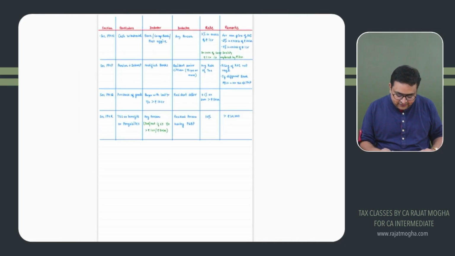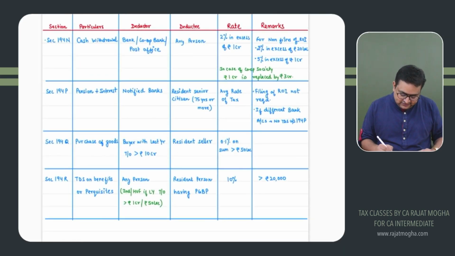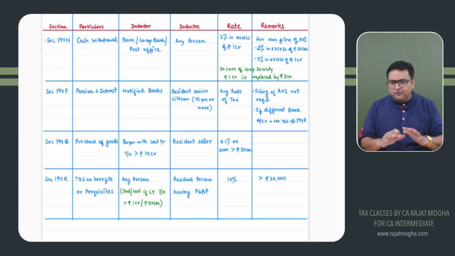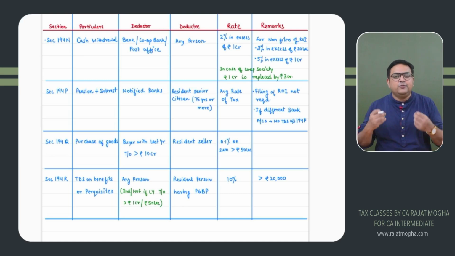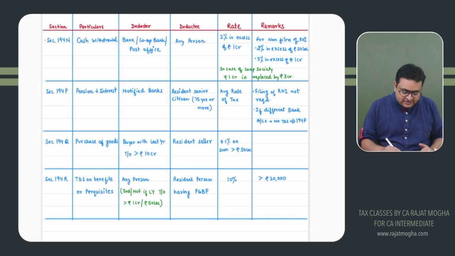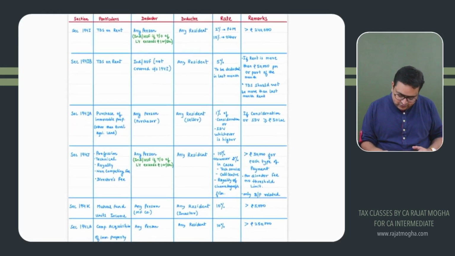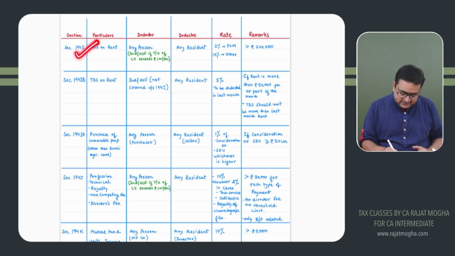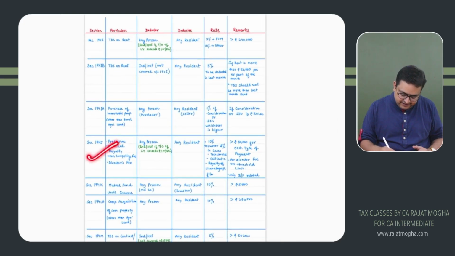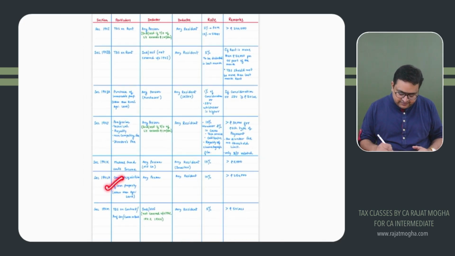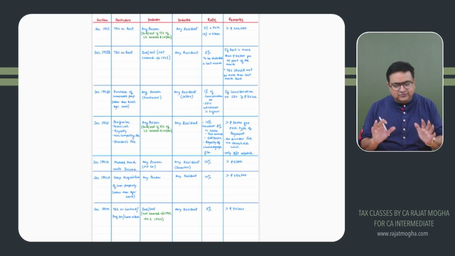Some sections are very important. If you ask me which sections on this page are a bit more important so that we can revise them more, I would say 194N is one of the important sections. 194Q is also one the examiner keeps asking about. This page is quite important. 194I is an important section. J is a very important section. LA is also an important section. M is also an important section. In fact, on this page I will say most of the sections are important.